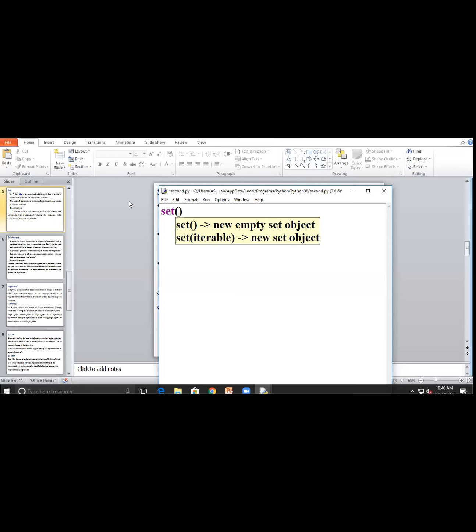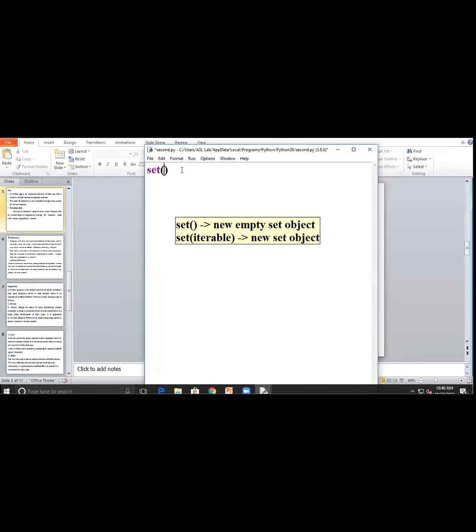So now we will see one example for this set. The program for set. I will take the first program for this set operator. Suppose here I create first one set.